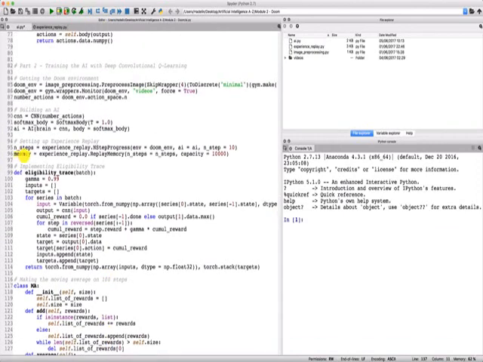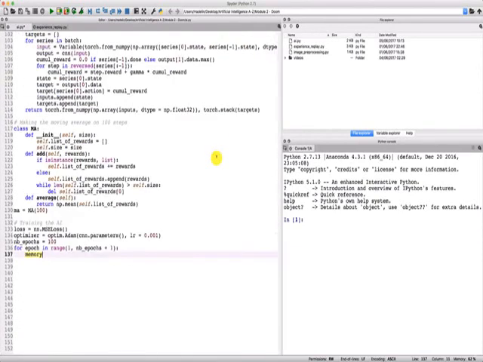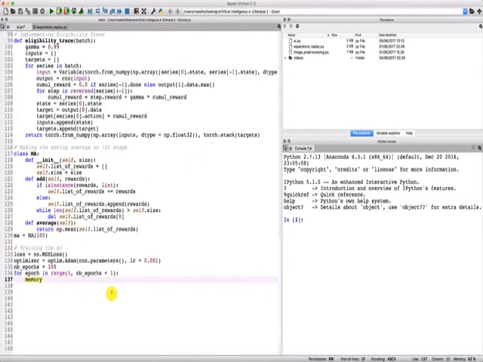Memory is an object of the replay memory class with n steps, that is 10 steps, and a capacity of 10,000. We take this runSteps function, and we specify 200 successive runs of 10 steps. So that will basically run 200 steps at each epoch.